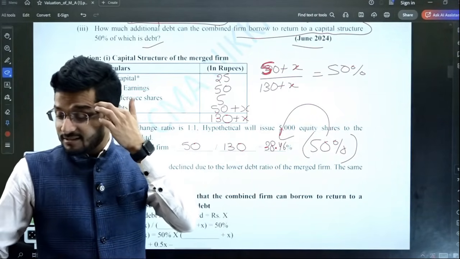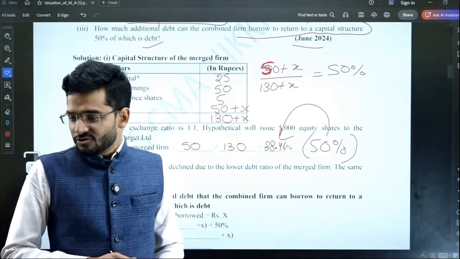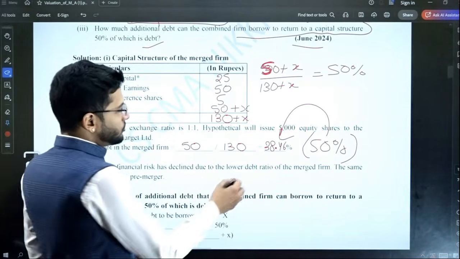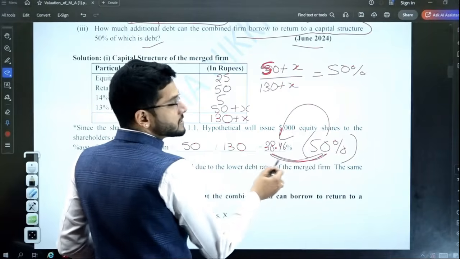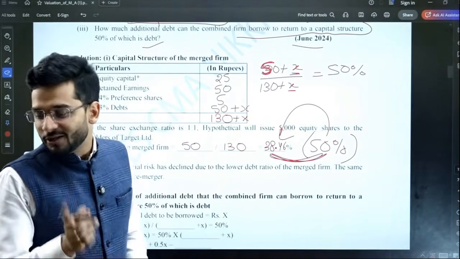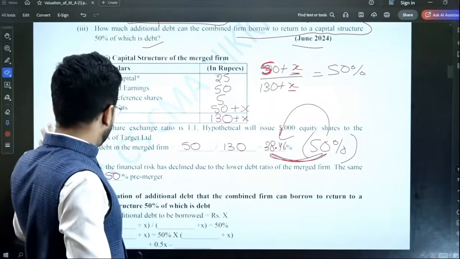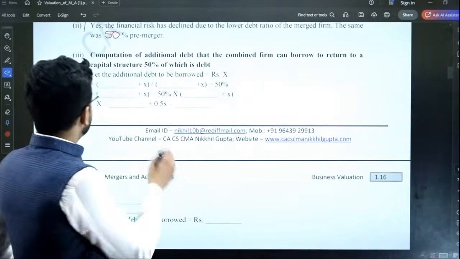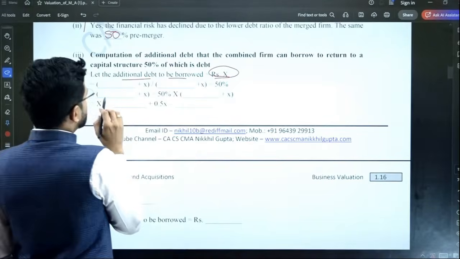Let the additional debt which is to be introduced be X. Okay. No, we don't want it in percentage terms. We want it in rupee terms. So you have to compute in rupee terms. Okay. So computation of additional debt to return to capital structure of 50%. Let the additional debt borrowed be X.